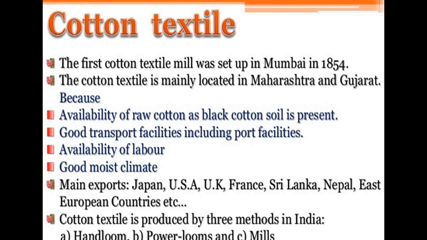Now this cotton textile is produced by 3 methods in India. तो 3 मेथड से वो यूज होता है. पहली चीज होती है हैंडलूम which is handmade. Then there is powerloom, which is made with the help of machinery and all. Then there are mills. In mills they consume proper yarns, and they segregate it into different categories.